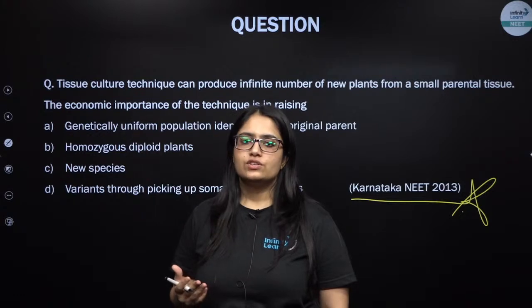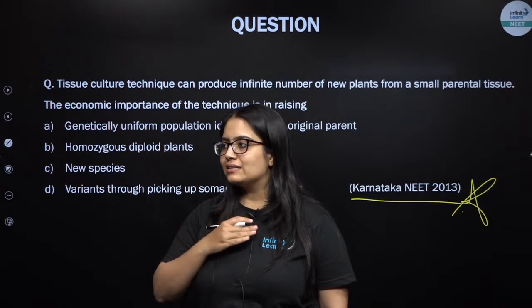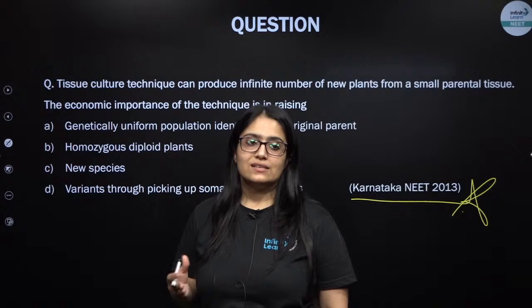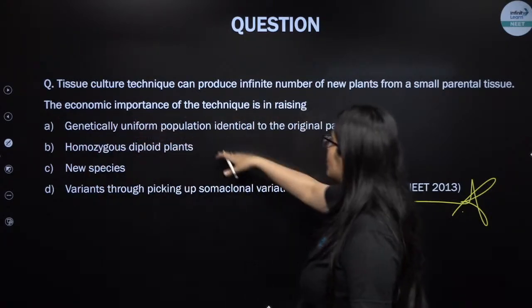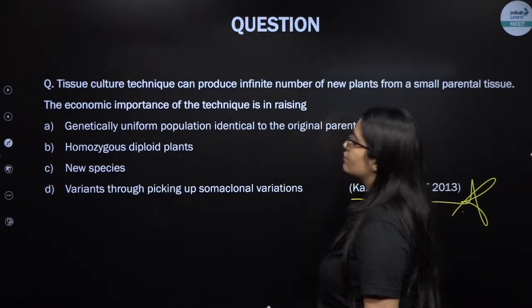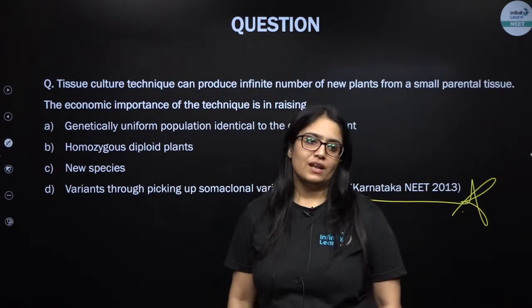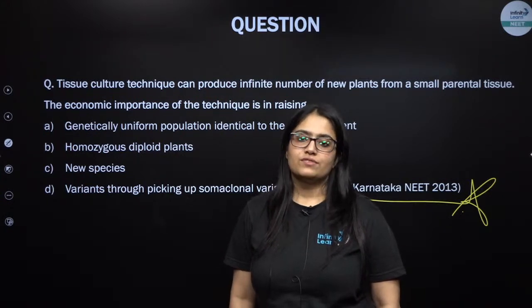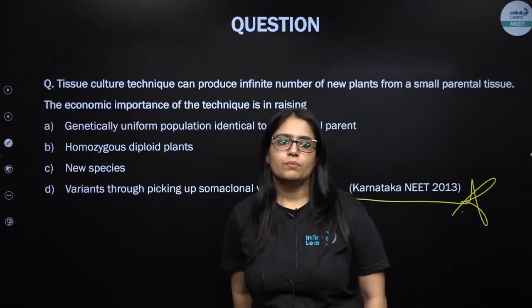So through tissue culture, my dear students, you can produce a large number of organisms in a very small time, right? But all these organisms are going to be identical to each other. So a genetically uniform population identical to the original plant will be produced, because during tissue culture you do not use fusion of male and female gamete. So the new individuals are not the result of sexual reproduction. So variations will not be there. The new individual will be identical genetically to the parental plant.